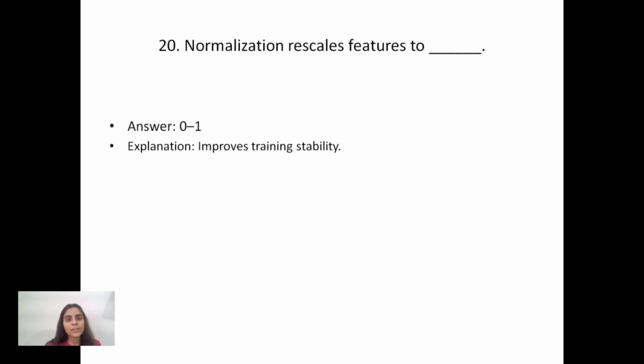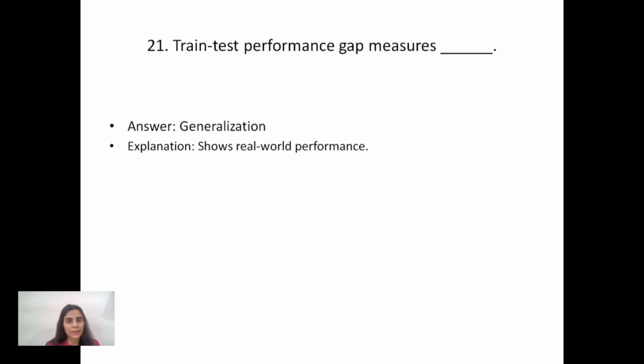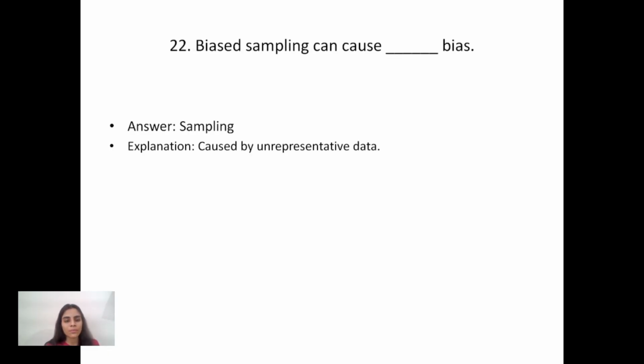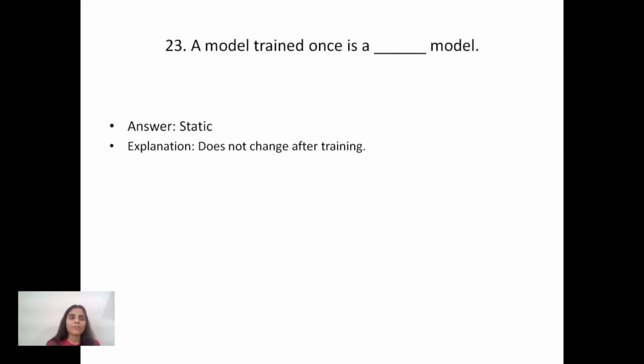After it, the 20th question says normalization rescales features to a scale of 0 to 1. Why? Because it improves training stability. After it, train-test performance gap measures generalization. Why generalization? Because it shows real-world performance. After it, biased sampling can cause sampling bias. Why? Because it is caused by unrepresentative data.